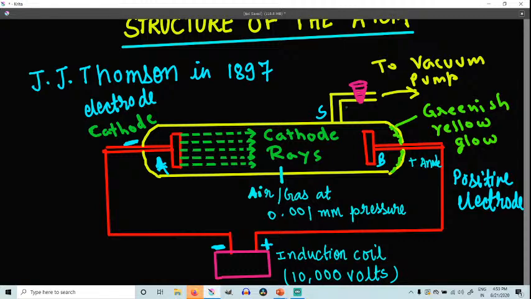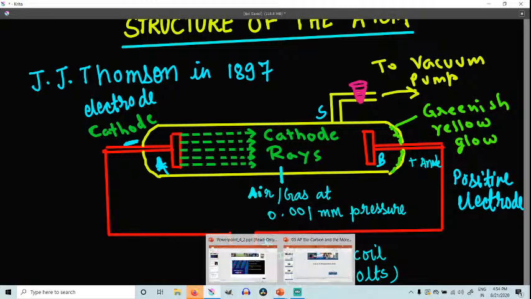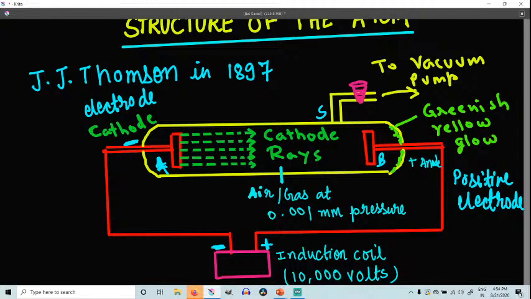So if you want to suck up, what is the function of the vacuum pump? To suck out the air or gas present inside, right? I have also told you that these electrodes are connected to a very high voltage electrical supply, and that is actually 10,000 volt. Understood? Okay, now the plate A, which is connected to the negative terminal, we know it is the cathode, and the plate B, which is connected to the positive terminal, is known as the anode.